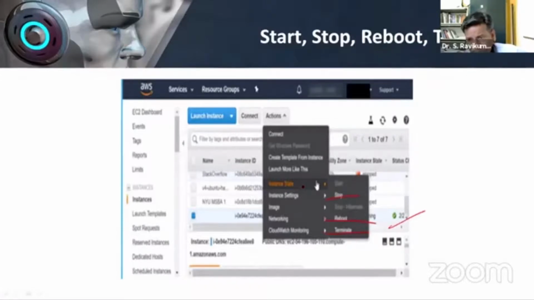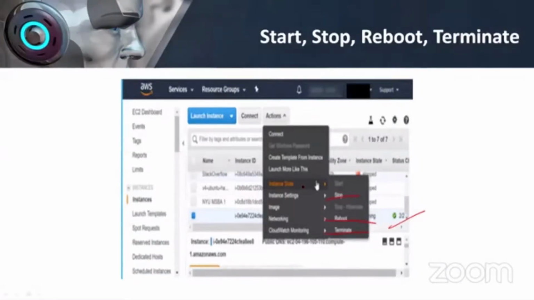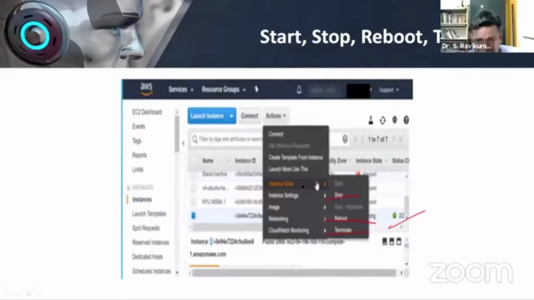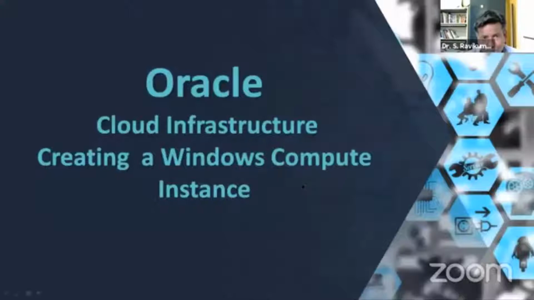You can see that I think I started this about 10 minutes ago. Within 10 minutes, a Linux server has been created in a cloud environment, that is in Amazon server. Now we will move to the next example, in the Oracle platform, Oracle Cloud Infrastructure. In this, we will create a Windows instance.